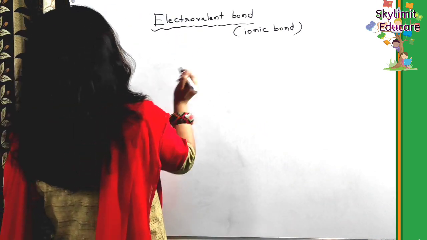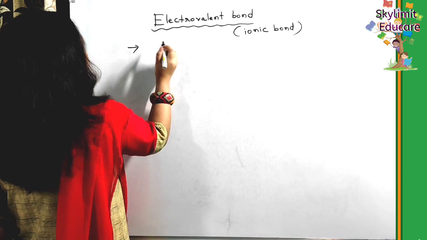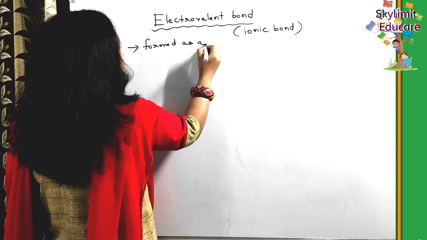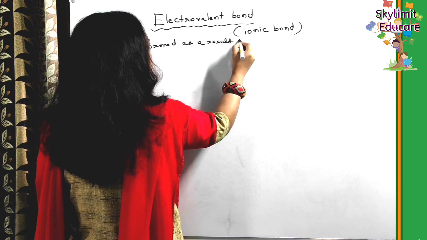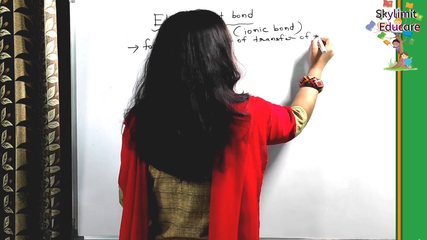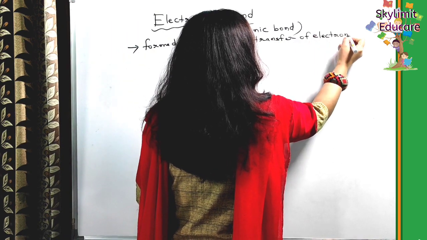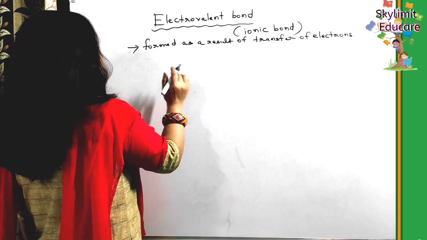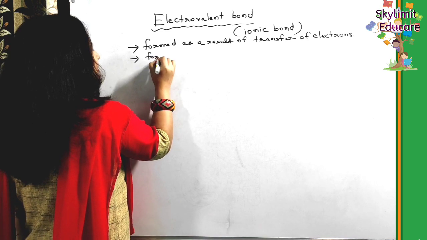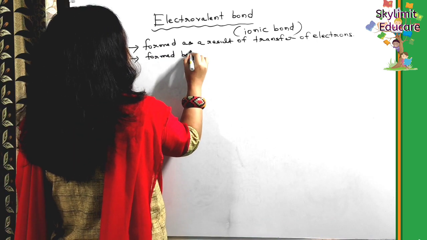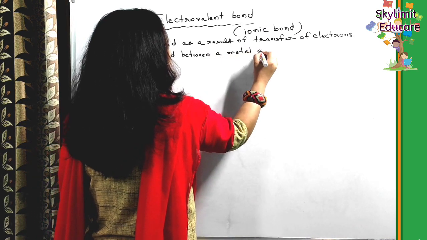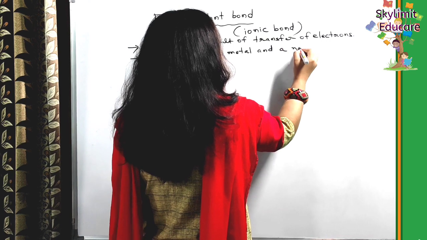So the first thing to remember about the electrovalent bond is that it is formed as a result of the transfer of electrons. We will be discussing each and every point. Secondly, it is formed between a metal and a non-metal, right?